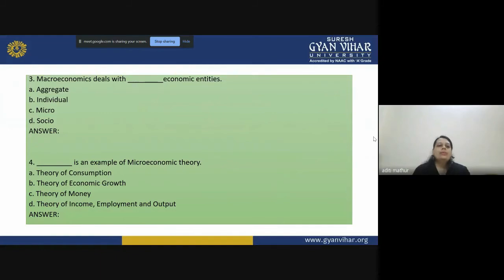The third MCQ is macroeconomics deals with dash economic entity. The fourth MCQ is dash is an example of microeconomics theory. Four theories are given to you. Select the correct option amongst all, which is one example of microeconomics theory.